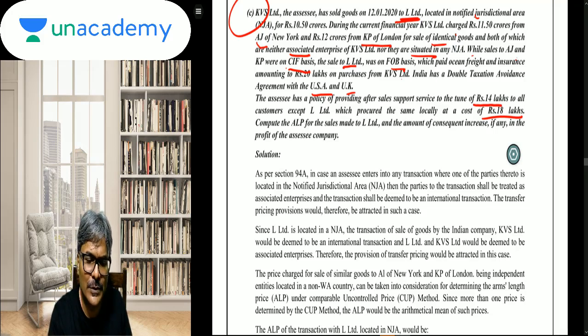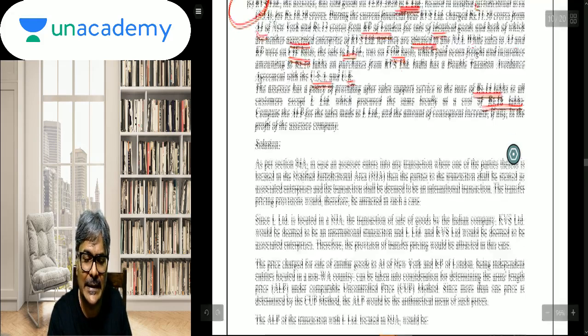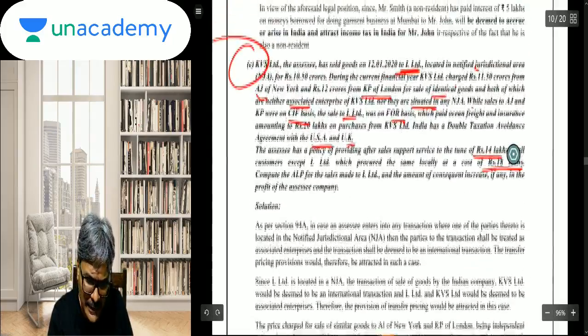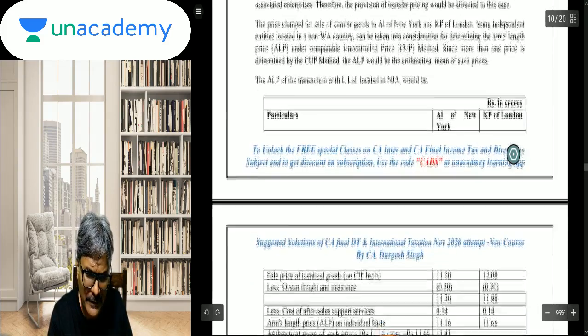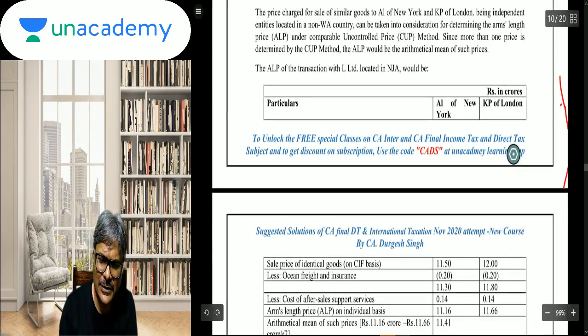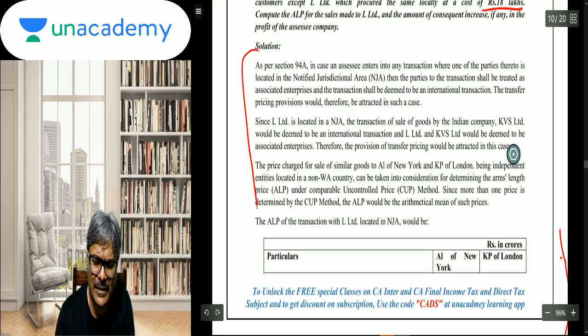Compute the ALP for the sales made to L Limited and the amount of consequent increase, if any, in the profit. The profit they have not given, but we can just compare with this one. The initial theory has been shown directly, so we'll skip it. The same thing, NJA, so therefore it is deemed to be an international transaction.